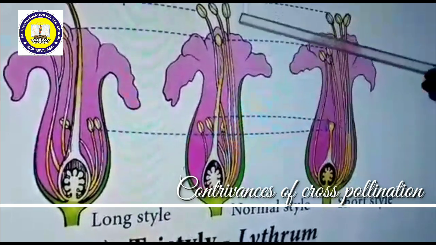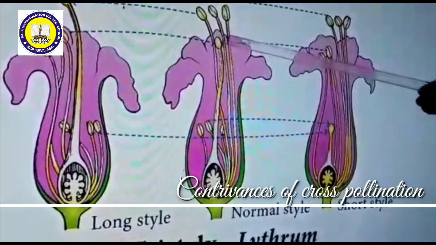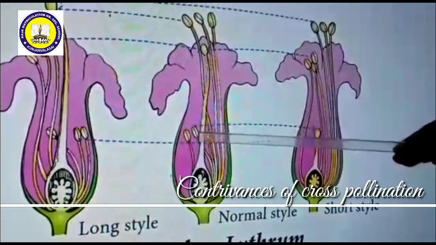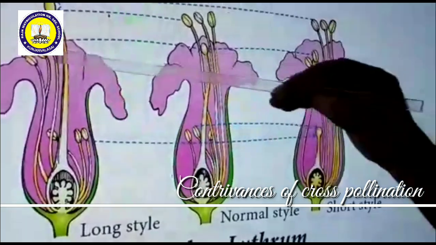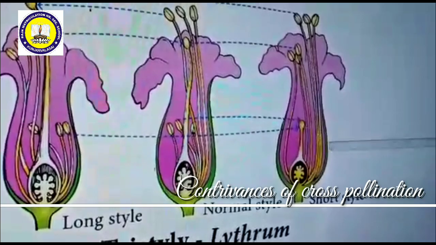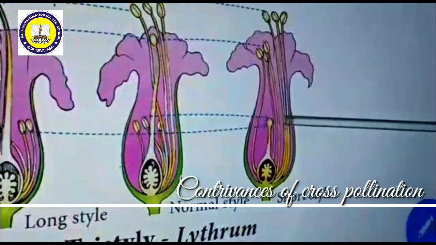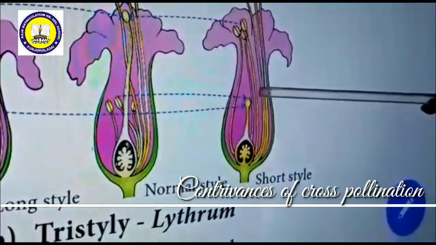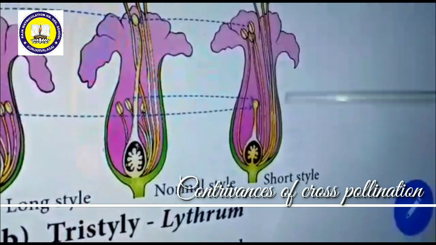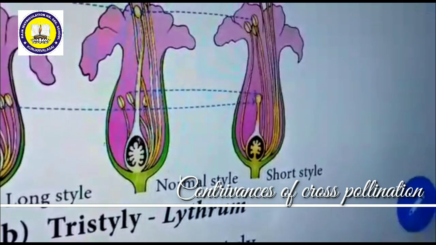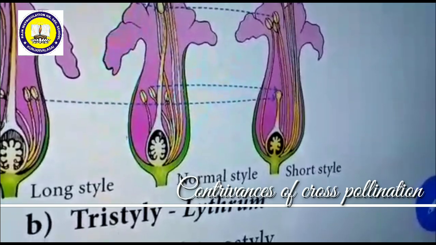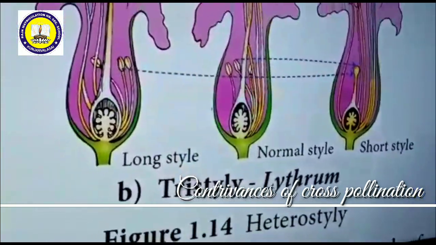Similarly, if you see the normal style plant, it is having the middle. These will not be pollinated by either this androecium or this androecium. This is possible only with either this flower or that flower. And the third type of flower, the short style flower. This short style flower can get the fertilization or pollination from these two flowers only, but not from these two, in the one flower. So such a type of method they follow in tristyle in Lythrum, which will make only cross pollination. So these are different types of methods.